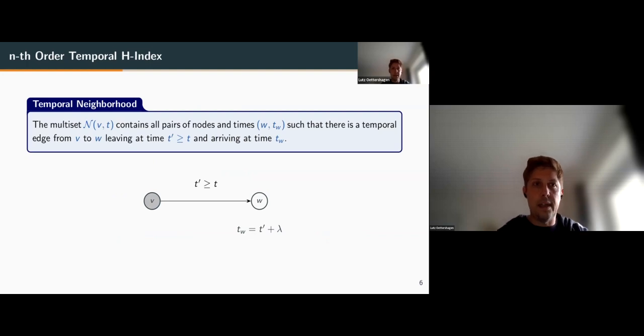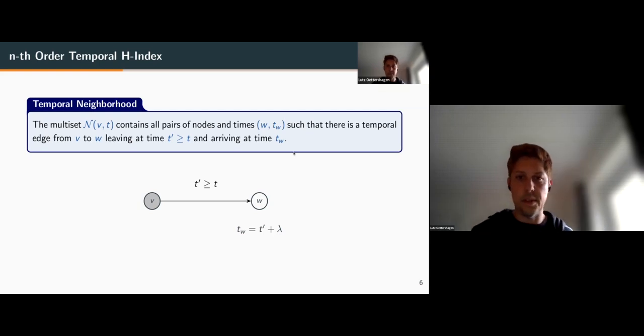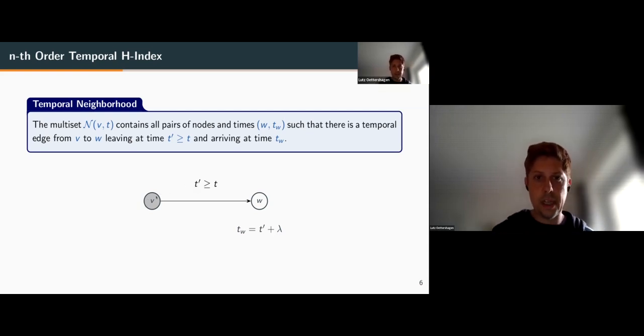Now, for defining the nth order temporal H-index, we first define the temporal neighborhood at a vertex, depending on a timestamp. So we define the multiset N at the node V, t, which contains all pairs of nodes and times (w, tw), such that there is a temporal edge from V to W, leaving at time t' not earlier than t, and arriving at time tw. You see the schematic here, which captures this definition.